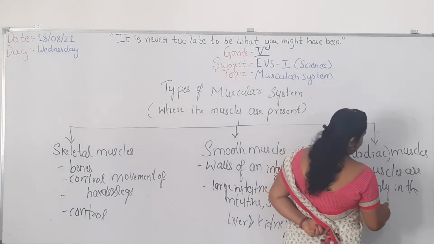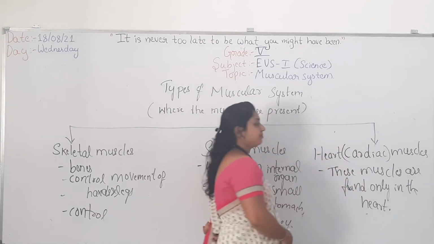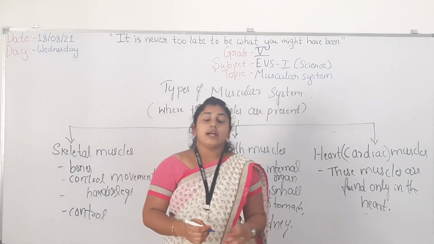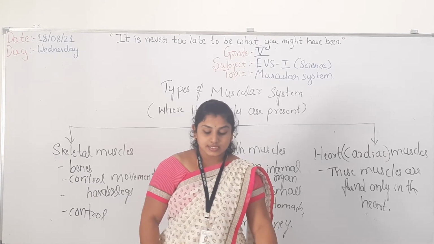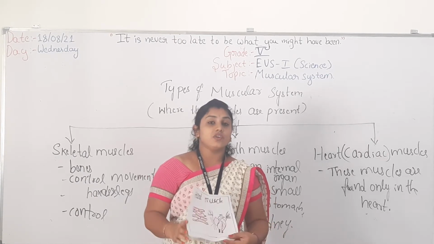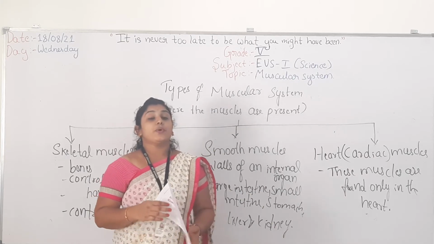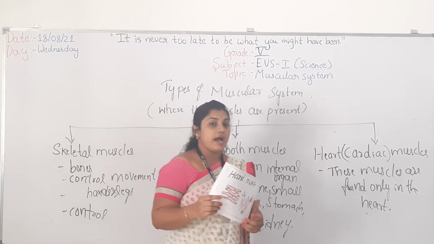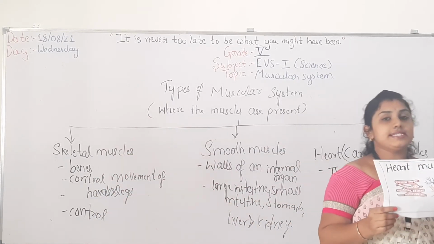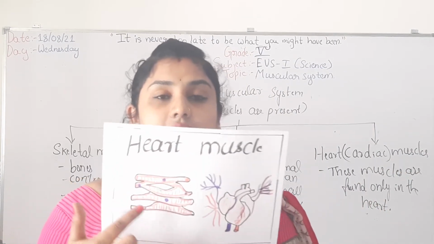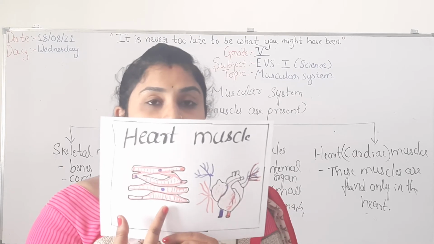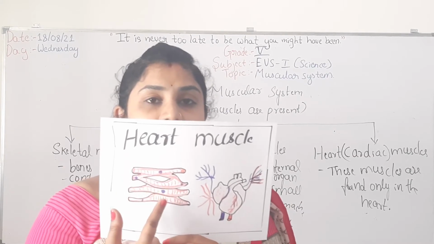Hence, they are called cardiac muscles. Okay? The cardiac muscles, heart muscles or cardiac muscles. Here also, the function of this heart muscle is to protect our heart. And here you can see the picture of a heart muscle or a cardiac muscle under the microscope. It looks like this. See how it has been arranged.